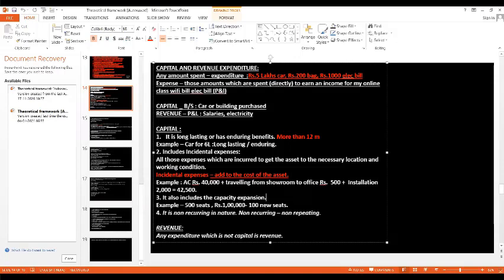So next one is that it includes capacity expansion. Now let us see what we mean by capacity expansion. Suppose we are owning a cinema theater. Each and every one of you, imagine that you own a cinema theater with 500 seats.